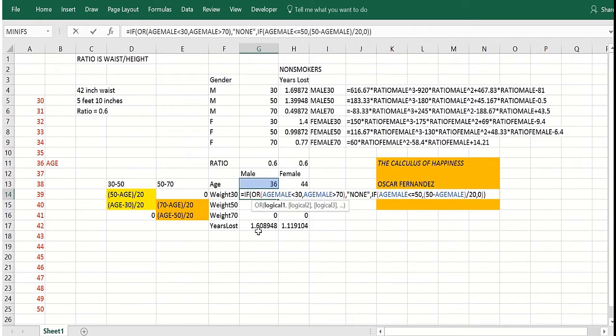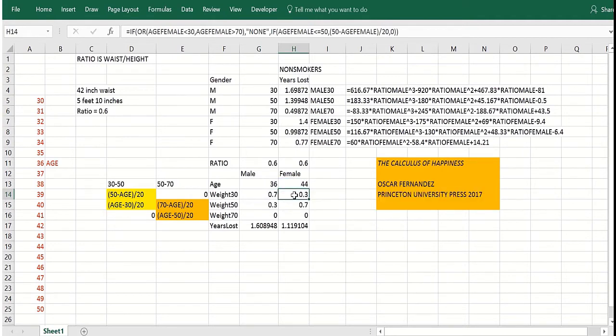Okay, well, I did if statements. Basically, a person could be under 30 or over 70, and then you shouldn't really use these equations because you have no data for people under 30 and over 70. So if the age of the male is less than 30 or the age of the male is greater than 70, I put the word none here. Now, if the age of the male is less than or equal to 50, I put this formula. You took 50 minus the age of the male divided by 20. Otherwise, you're in a case where the person's over 50. You wouldn't use the 30-year-old in your prediction for how many years of life lost. Now, for female, it's the same thing, except you just key off the age of female. Okay, now what do you do for the 50-year-old?